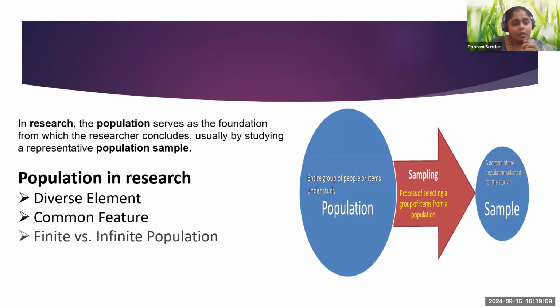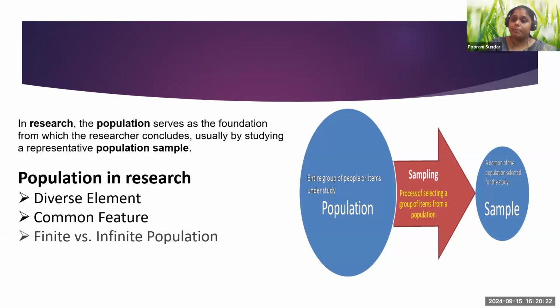When we talk about the population in research, three elements need to be addressed: diverse element, common features, and finite versus infinite population. When we talk about the diverse element, the population can consist of anything, irrespective of the study.